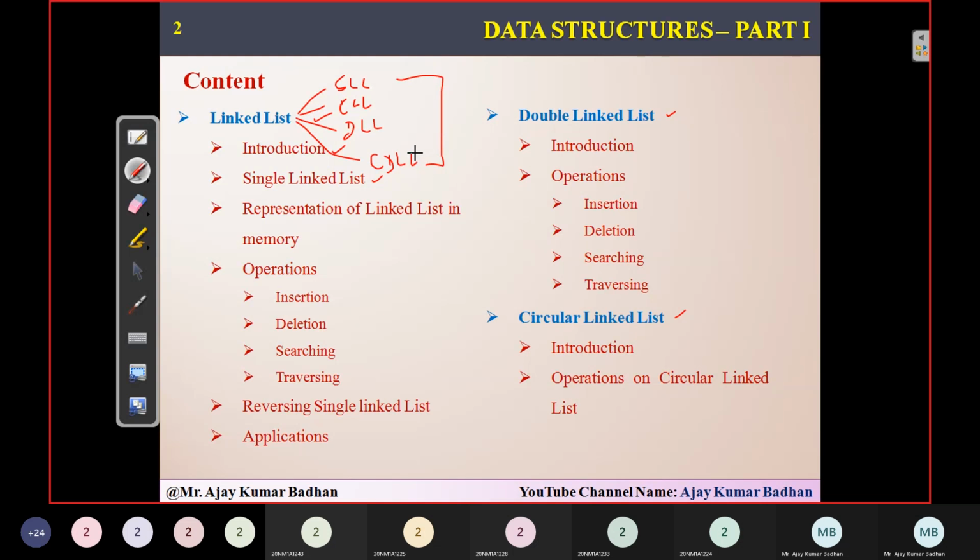In the entire unit, we are going to see how to insert an element into them. We are going to see the different operations we can perform, like inserting, deleting, and searching for a particular number. All of that we are going to see in this unit. The first one is the single linked list, and then we will see how that linked list is represented in memory, and the different operations we can perform on it.